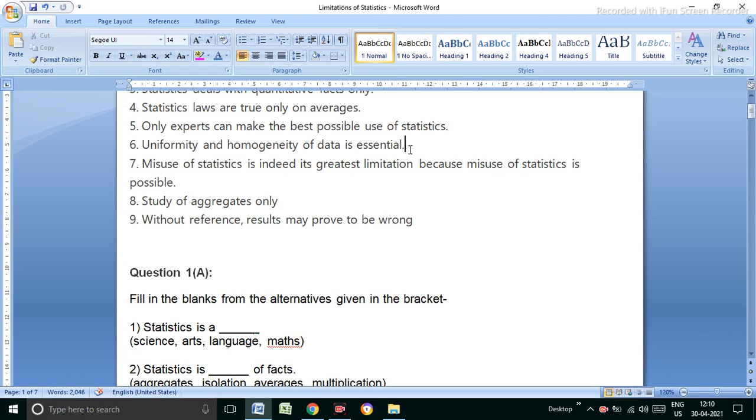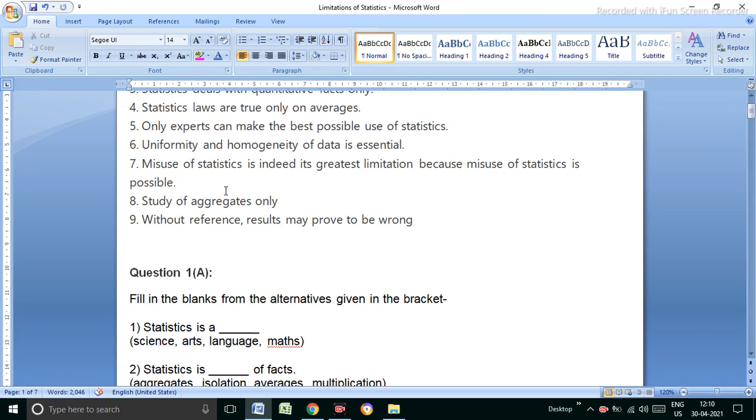Data can be misused, 100%. We know very well it is the greatest limitation, because misuse of statistics is possible. Misuse can be done; it depends on the average. You know the average, mean, median, mode, correlation will be calculated after that, in the ninth chapter. With the help of data we can calculate the average. The average may be misused by any person in both ways, a positive way or a negative way.